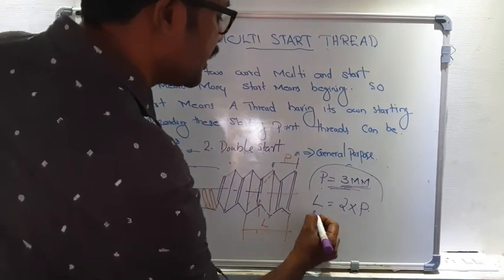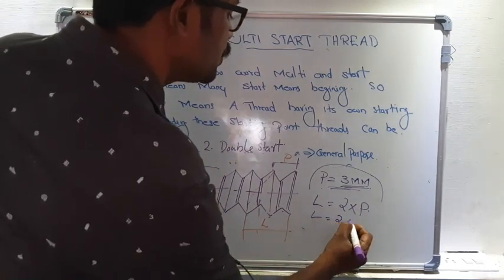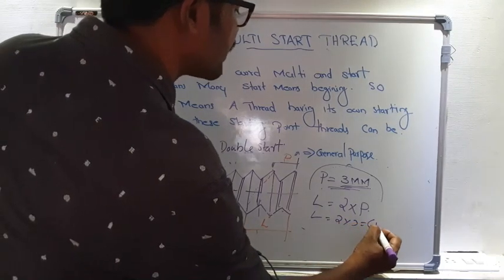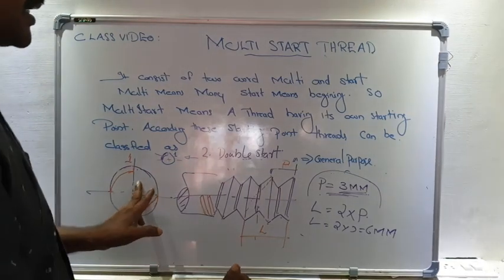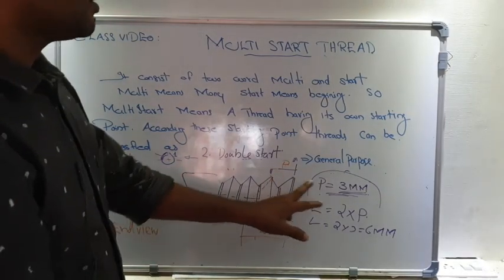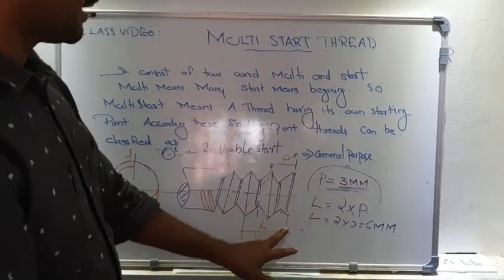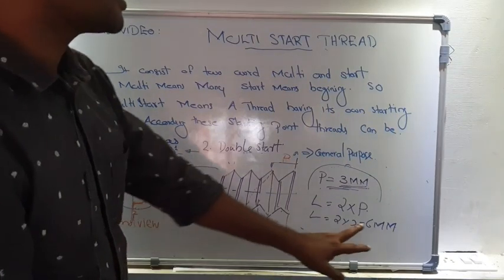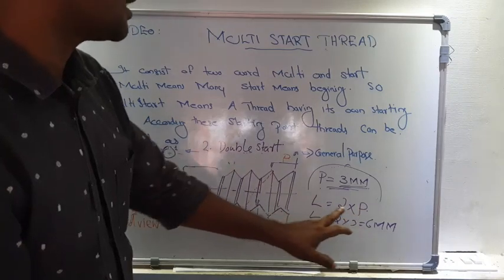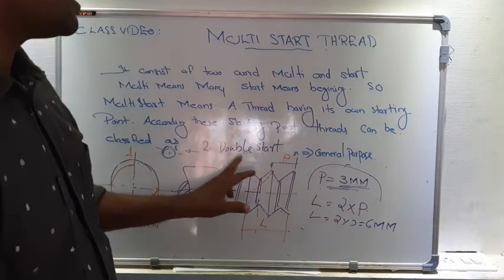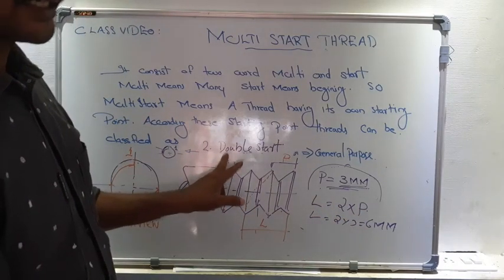That means lead is equal to 2 into 3, that is 6 millimeter. In the case of double start thread, if pitch has a value of 3 mm, then the lead should be 6 mm. That means double of pitch is equal to lead. That is the double start thread.